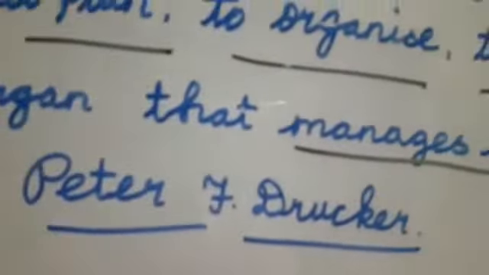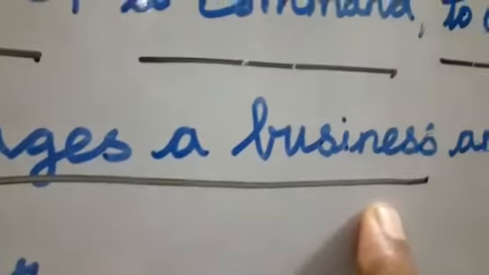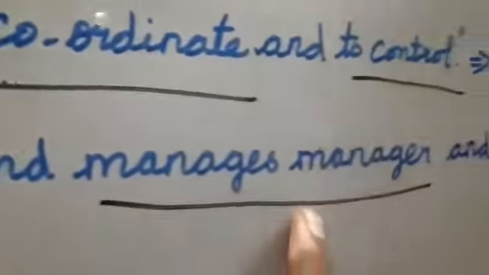Next we are going to see the Peter F. Drucker definition. Listen carefully. Management is a multi-purpose organ that manages a business, and manages managers, and manages workers and work, right? Listen carefully. Management is a multi-purpose organ.